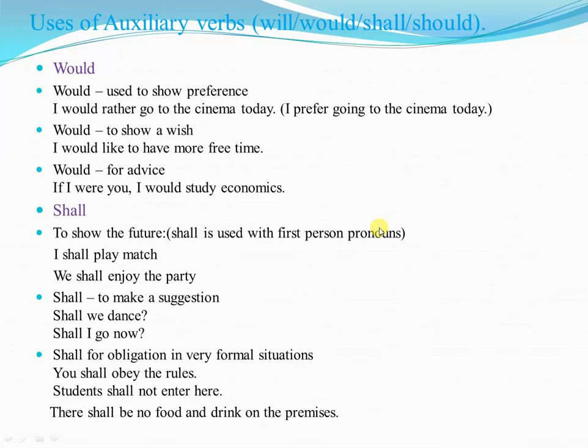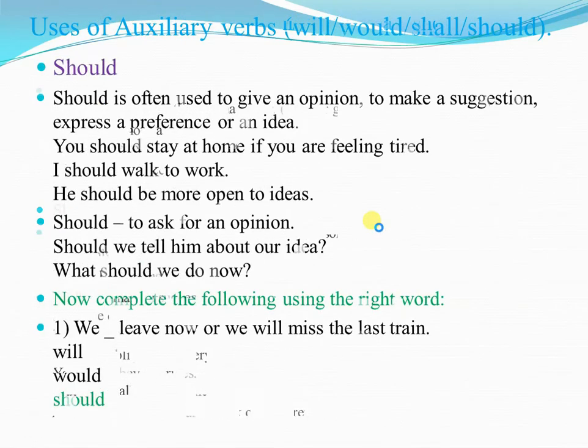For example, you shall obey the rules. Students shall not enter here. There shall be no food and drink on the premises. Students, normally we use will with second and third person pronouns, but here shall is used to show obligation, right?